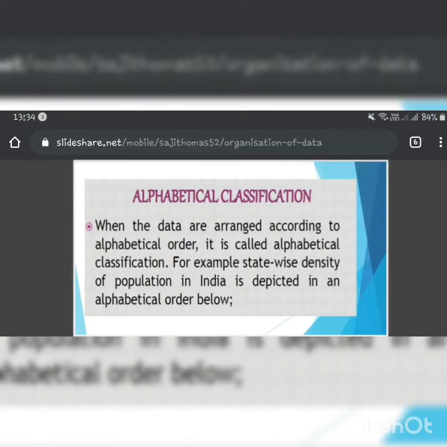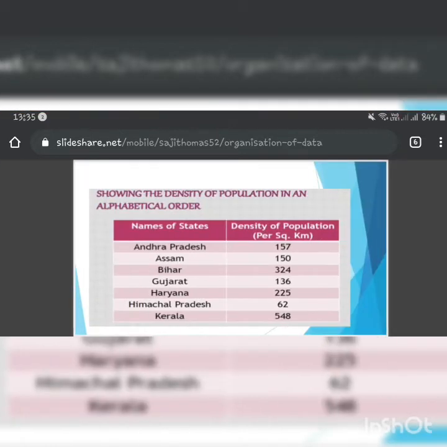Alphabetical classification, like when we classify the states, we go for alphabetical order. Like first of all we will do the classification like if A B C D E F is the alphabetical order. In the same way there will be the classification. First we will go with alphabet A, Andhra Pradesh, then A again, Assam, then B, Bihar, then G, Gujarat. So the classification which has been done on the alphabetical order, that is here in front of you.